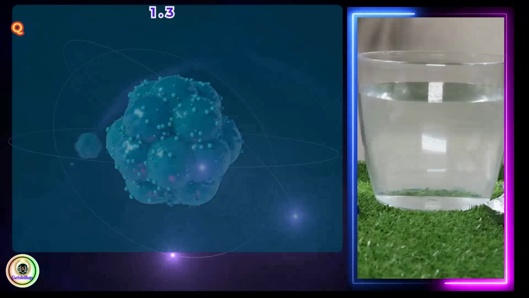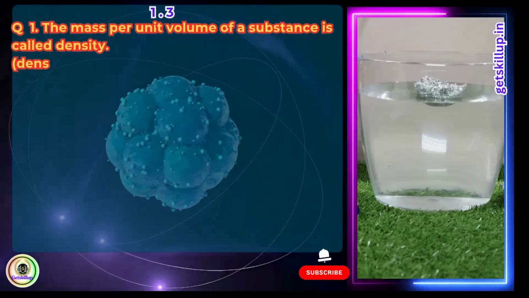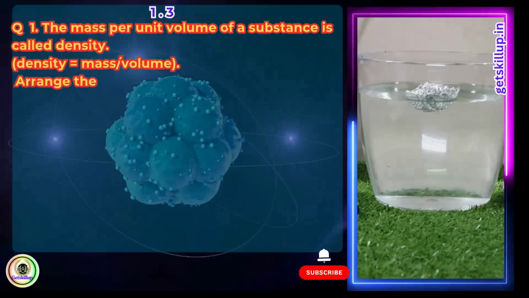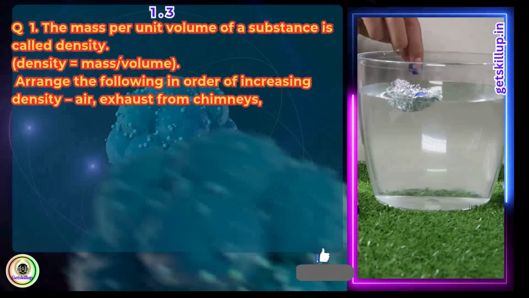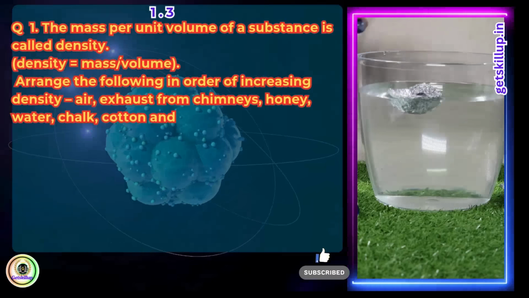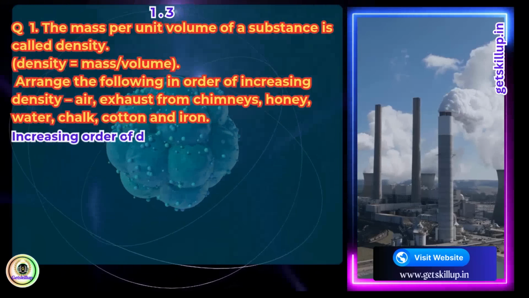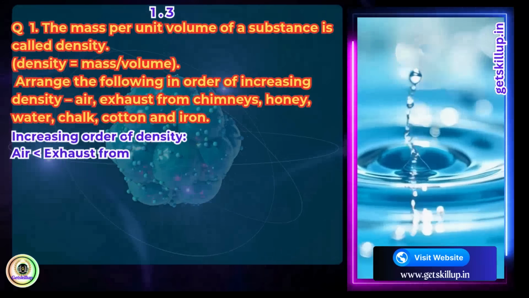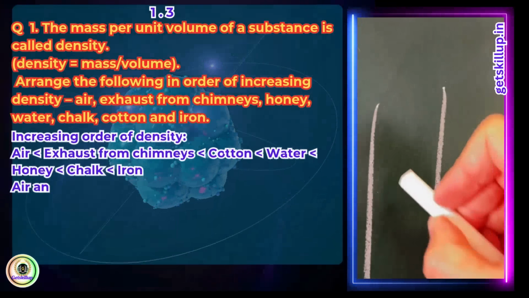Question 1. The mass per unit volume of a substance is called density. Density equals mass by volume. Arrange the following in order of increasing density: air, exhaust from chimneys, honey, water, chalk, cotton, and iron. Answer. Air is lesser than exhaust from chimneys, is lesser than cotton, is lesser than water, is lesser than honey, is lesser than chalk, is lesser than iron.